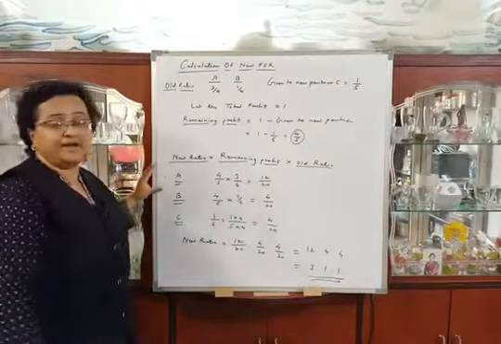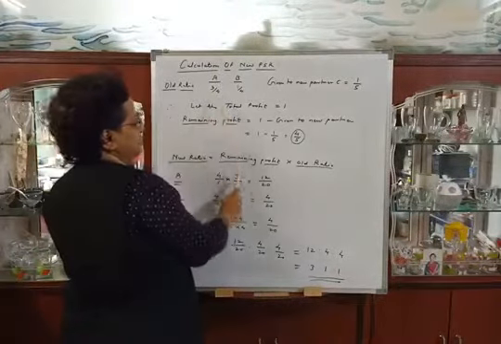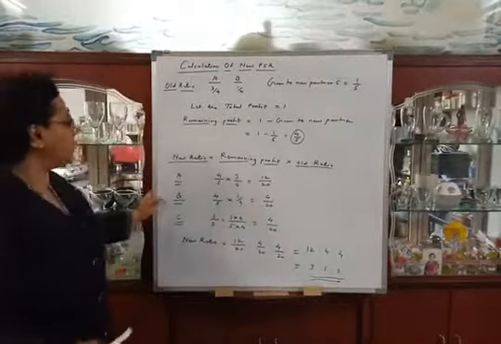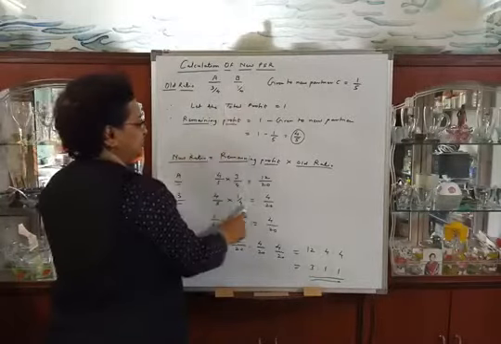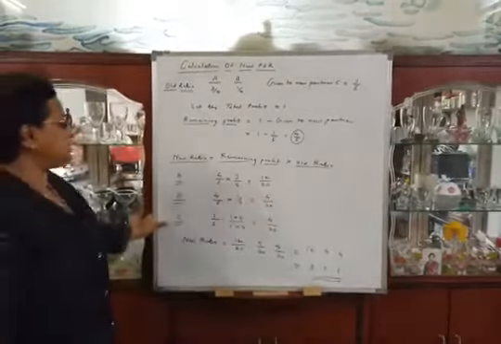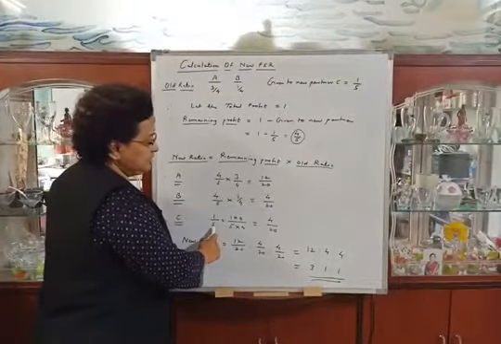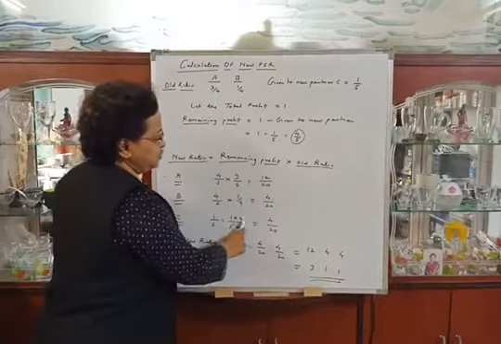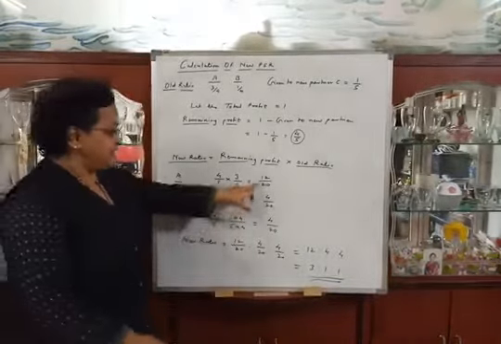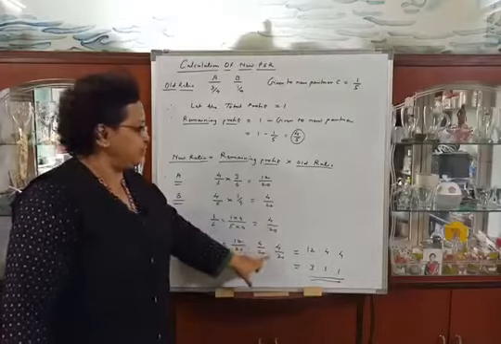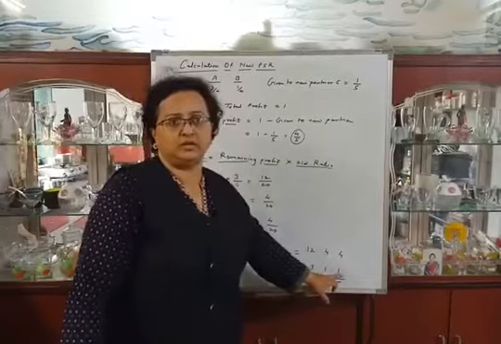So we will calculate for partner A. Remaining profit 4/5 into old ratio 3/4 will be 12/20. For B, remaining profit 4/5 into old ratio 1/4 is equal to 4/20. And for C, whose share is 1/5, we will make the denominator 20. So 1 into 4 and 5 into 4, that will be 4/20. So new ratio will be 12/20, 4/20 and 4/20. That is 12:4:4, that is 3:1:1.